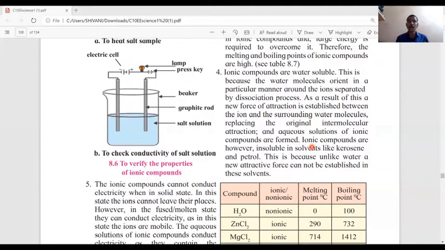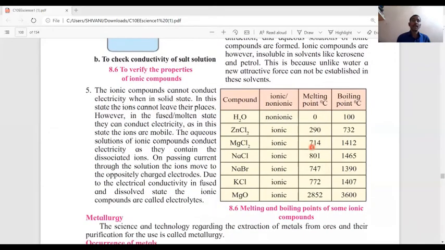Ionic compounds are, however, insoluble in solvents like kerosene and petrol. This is because, unlike water, a new attractive force cannot be established in the solvent. So ionic compounds are not soluble in solvents such as kerosene as well as petrol. Now, the fifth property of ionic compounds: ionic compounds cannot conduct electricity in solid state, but when they are in fused or molten state, they conduct electricity.